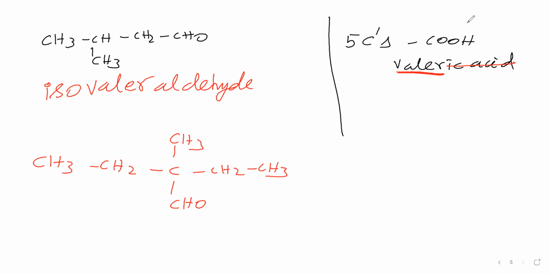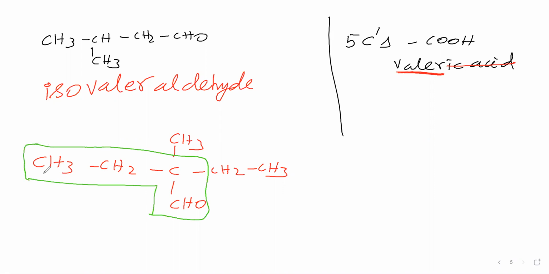Now let us select the parent chain. See that in the parent chain, the functional group must be present. Here, what is the functional group? Aldehyde. This aldehyde contains carbon, so in the parent chain, this aldehyde carbon must be present. Like this, you have to select the parent chain here. The only possibility is this one. This is the parent chain.